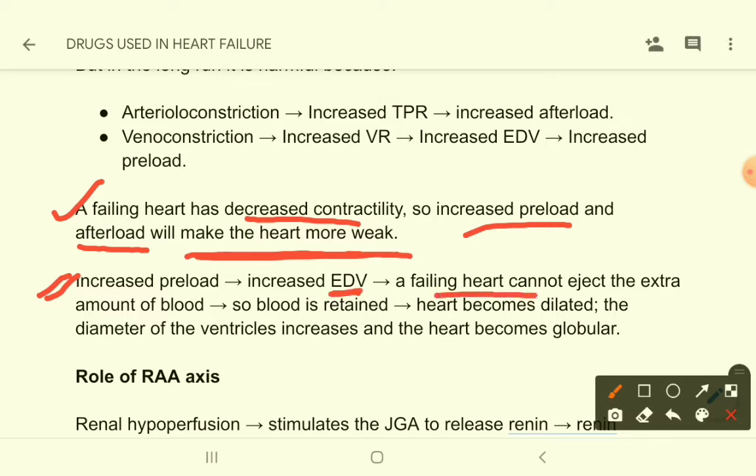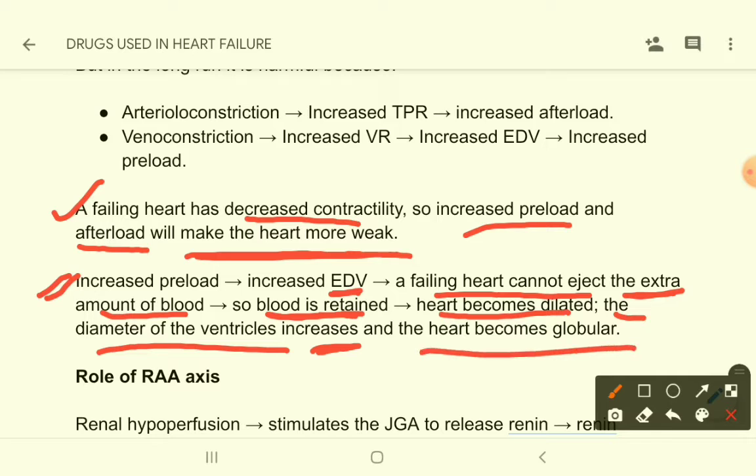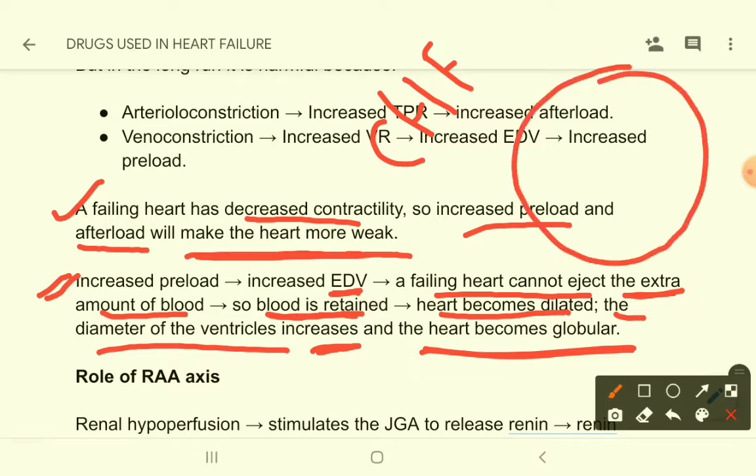A failing heart cannot eject the extra amount of blood, so blood is retained within the ventricles, the heart becomes dilated, the diameter of the ventricles increases and the heart becomes globular. So in a chronic heart failure patient, the heart becomes globular like this.